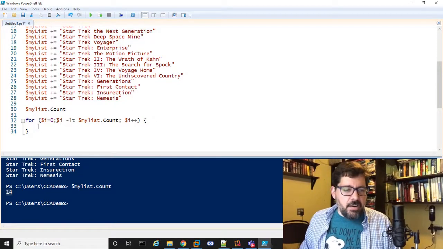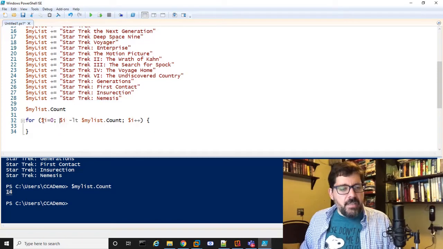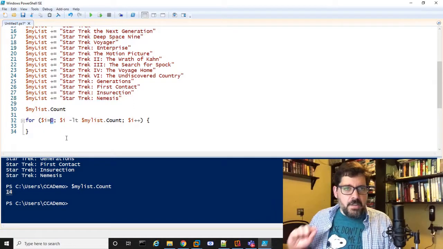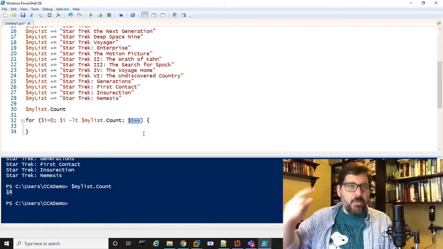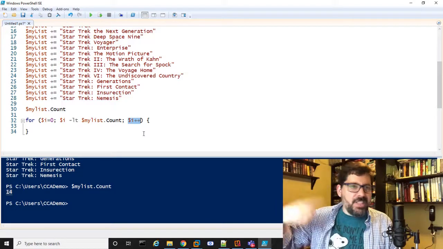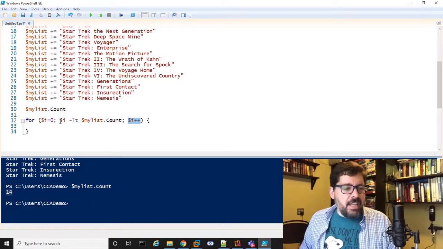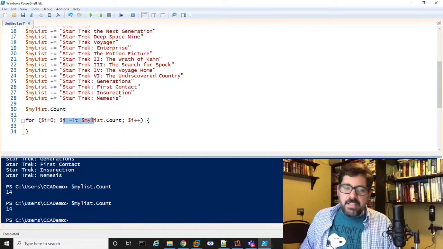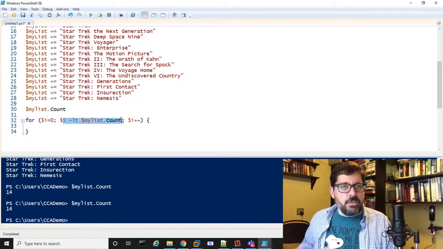The syntax here is, I'll put a space here to make it easier to read. I'm creating a variable called $i. It's going to have a 0 in it on the first iteration of the loop. Each iteration thereafter, it's going to add 1. So it's just a counter, really. Most of the time these loops look like this. And then it's going to exit the loop when $i is no longer less than the count. So the count happens to be 14, which means it's going to start at 0, and as long as it's less than 14, it continues. As soon as we hit 14, it exits.